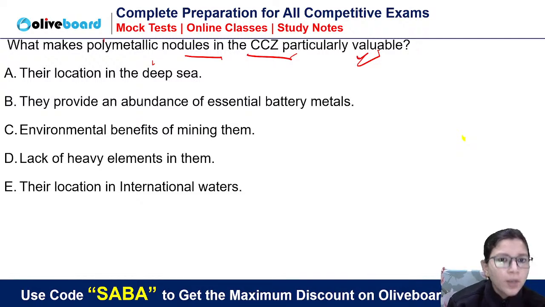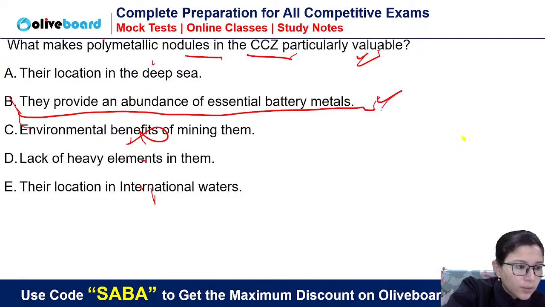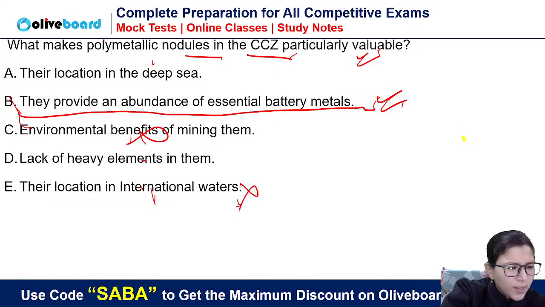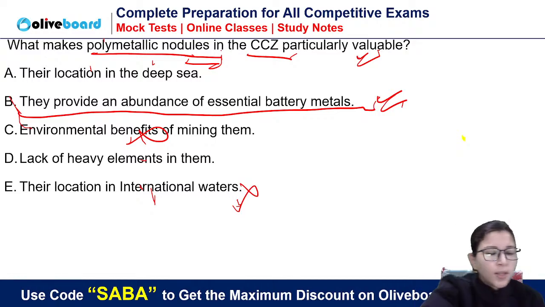Same question asked every time. What makes polymetallic nodules in CCZ, the CCZ area, you know, that near Pacific Ocean, particularly valuable? Some are saying C, some are saying B. So how can you mine them? Not environmental benefits of mining them. No. Simple, they provide an abundance of essential battery metals. B is the correct one. Their location in international waters? No. See, the question is what makes polymetallic nodules particularly valuable? See the question.